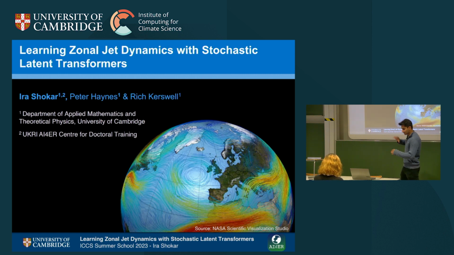So the big picture is atmospheric zonal jets. Why do we care about them? Well, they're a massive driver of weather, especially here in Europe. And for the features within jets, I couldn't get the video to work, so this is a PDF. But what you would see is the wandering dynamics of the jets in the atmosphere. We might see two jets merging together, and we might see the nucleation of other jets. And these are the dynamics that we're interested in and going to try and model.